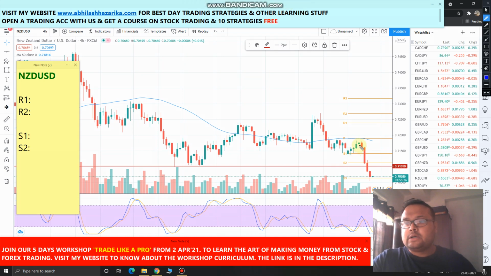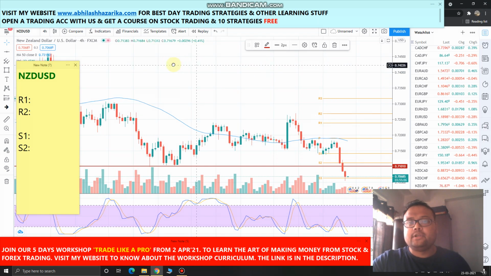Remember, I always tell to understand the market psychologies. Understanding the market psychology is very important. Just look at the size of this candle. Okay, this candles signify that selling pressure was very high and as a result market could break the support. Okay, and right now market is trading below the support.